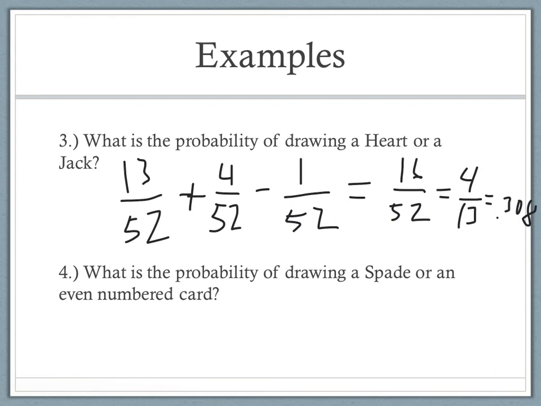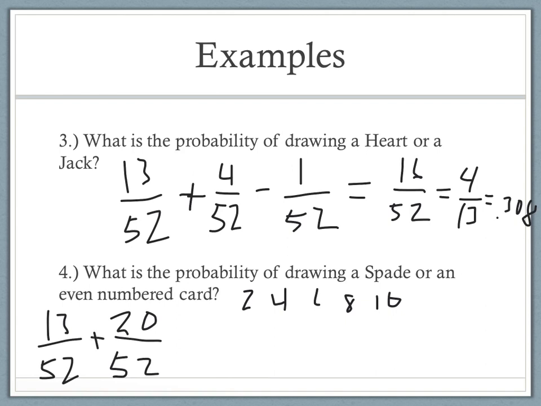Okay. So a spade, there's 13 spades out of 52. Okay. And then even numbered cards, well, we have a 2, a 4, a 6, an 8, and a 10. So there's 1, 2, 3, 4, 5 of those. Okay. And then there's 4 of each of those in it. So there's 4 suits. So 5 times 4 is 20. So there's 20 even numbered cards.